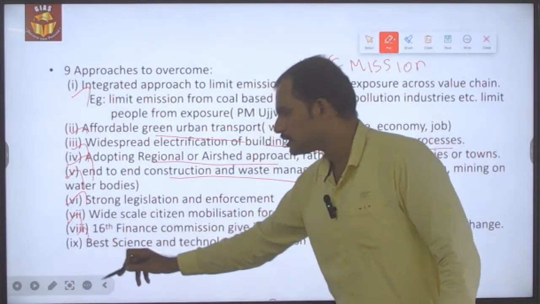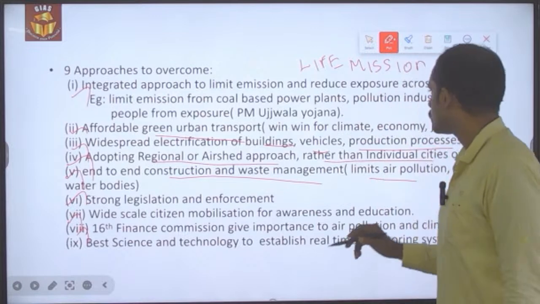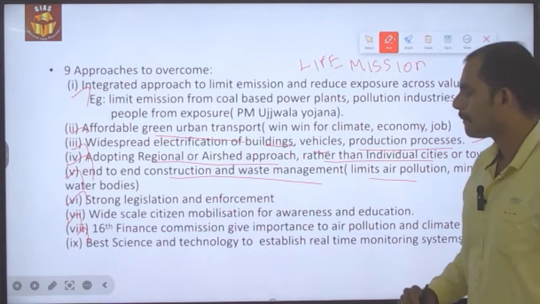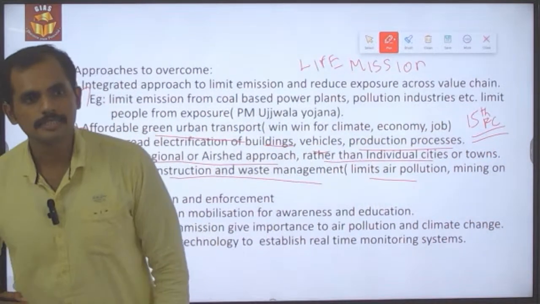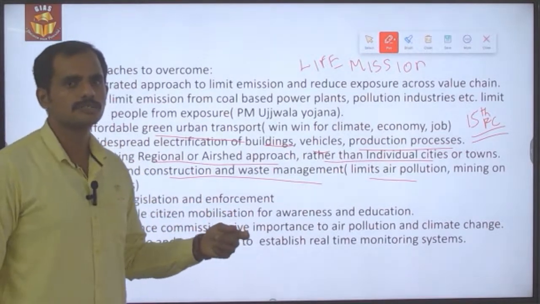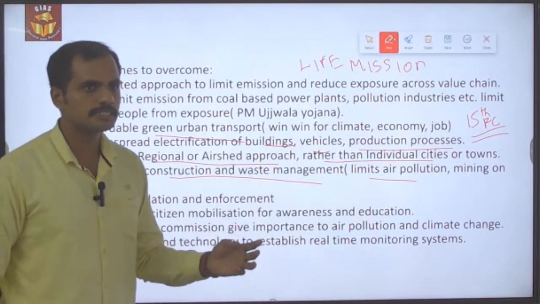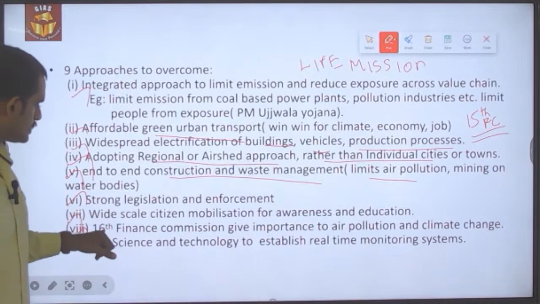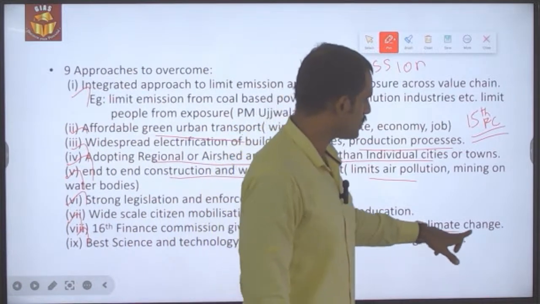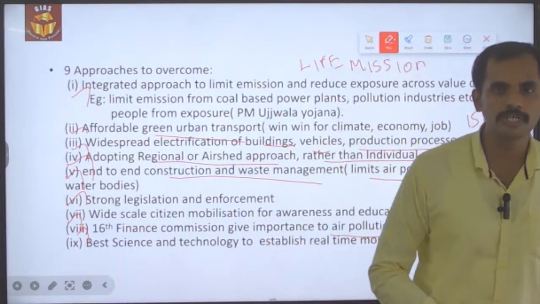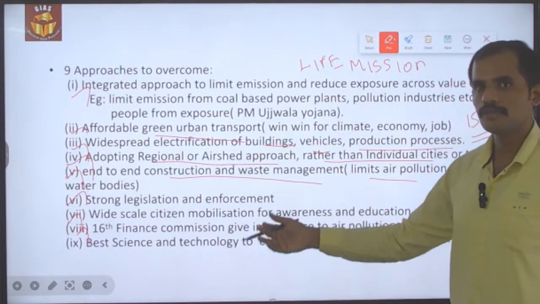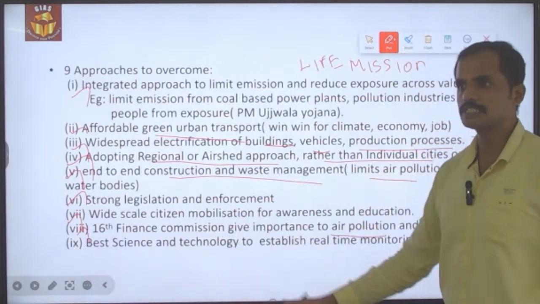And then see, the recent 15th Finance Commission has given increased weightage to water scarcity, which is happening because of the climate change. But what the news article has said is that the 16th Finance Commission should give importance or weightage to air pollution as well as climate change. So the revenues need to be distributed according to these kinds of indicators also, which are the new indicators need to be included in the next Finance Commission, that is the 16th Finance Commission.